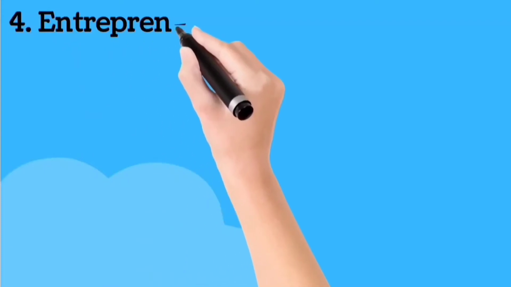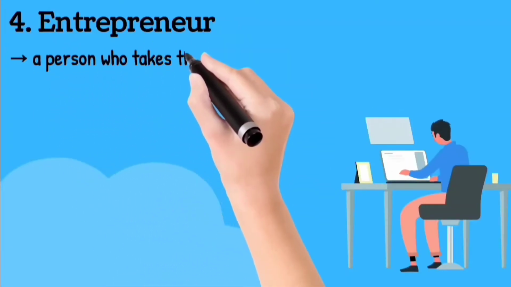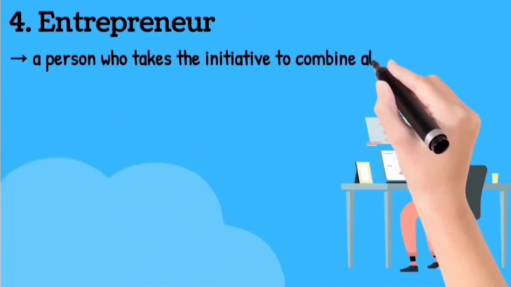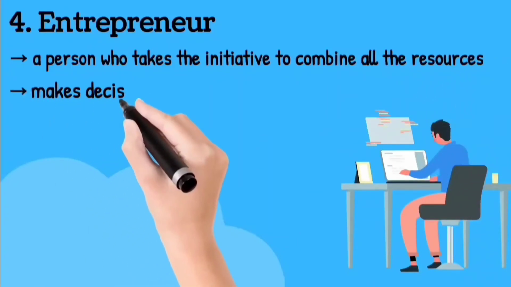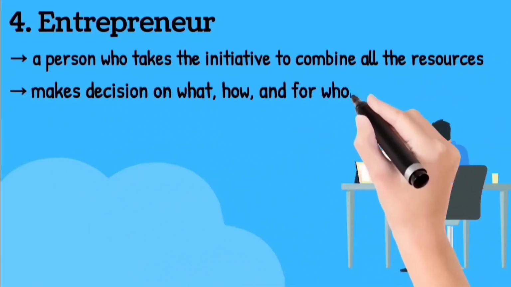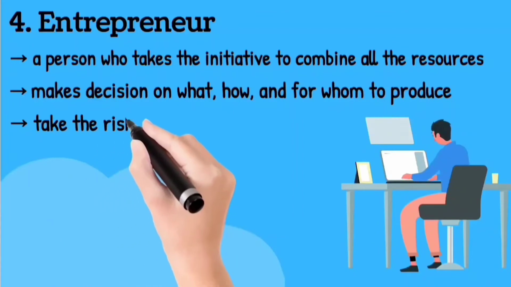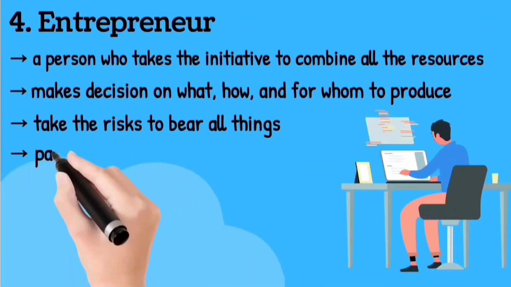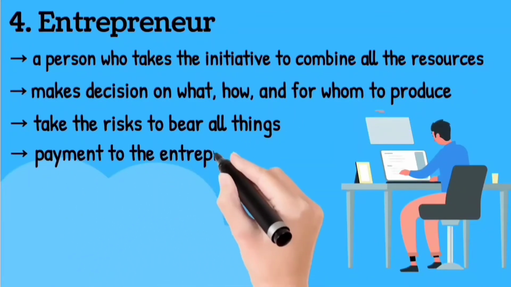Number 4 is entrepreneur. A person who takes the initiative to combine all the resources, makes the decision on what, how, and for whom to produce, and takes the risk to bear all things. Payment to the entrepreneur is profit.